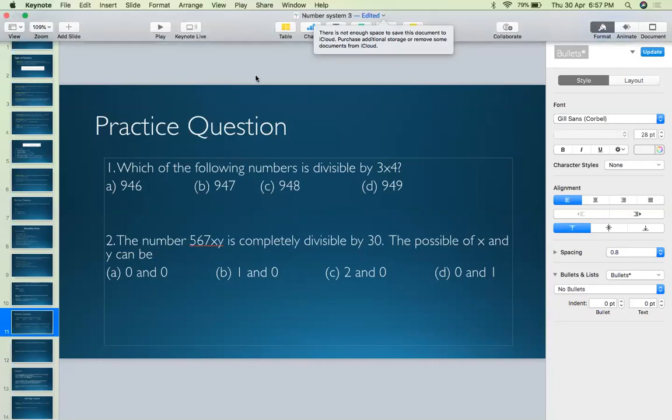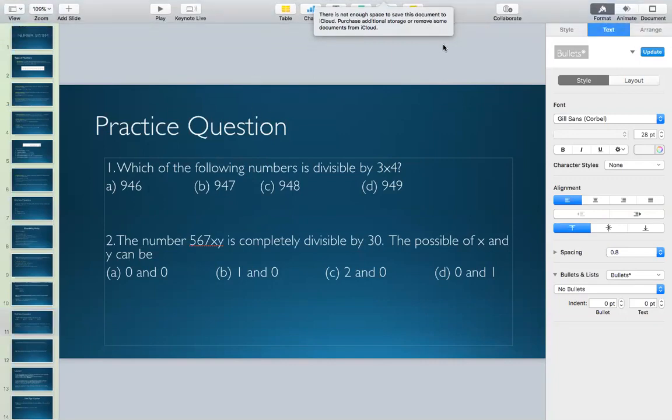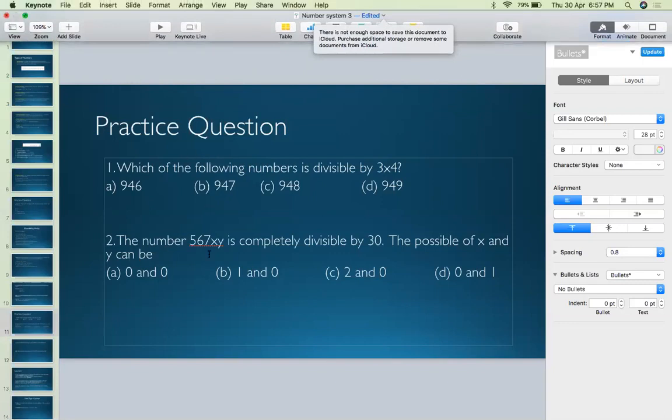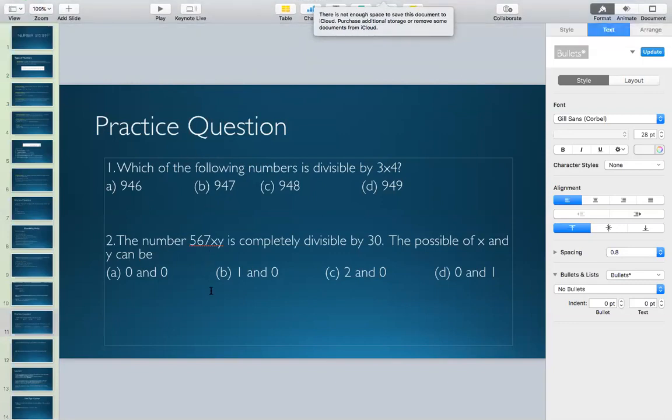Any issue with question number 1 explanation, anyone? Any issues? Great. Thanks for your responses. Now coming to question number 2. I believe some of you might be finding it difficult to solve question number 2, but this is very important.